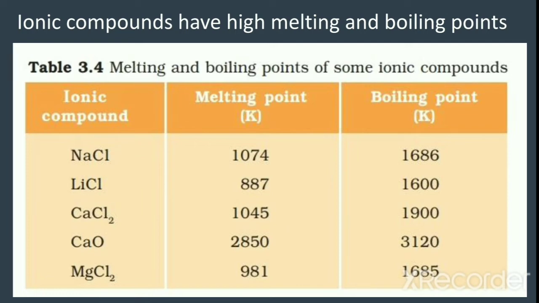Do ionic compounds melt? In the table, we can see the melting point and boiling point values of ionic compounds like sodium chloride, lithium chloride, calcium oxide and magnesium chloride. Boiling point lies in the range 1600 to 3000 Kelvin and the melting point lies in the range 1000 to 3000 Kelvin. These values are very high. Therefore, we can conclude that ionic compounds have high melting and boiling points.